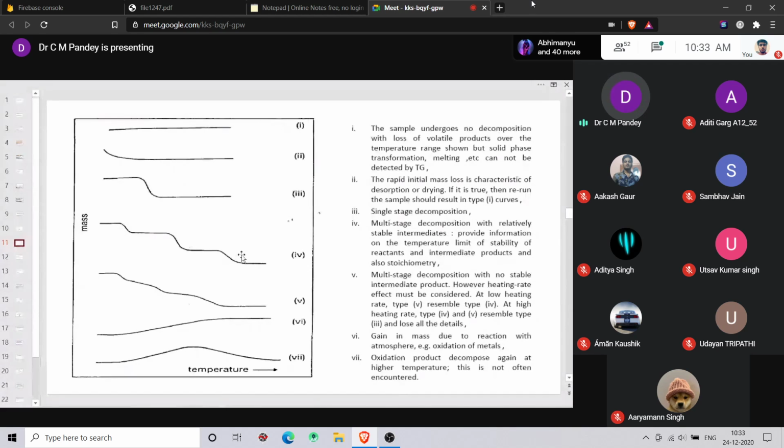This is a multi-stage decomposition. Then you can realize what is the product that has been formed, what is the volatile product that has been evolved in the system with increase in the temperature, right? So clear, all the curves are clear in TGA? Yes, sir. Yes, sir.